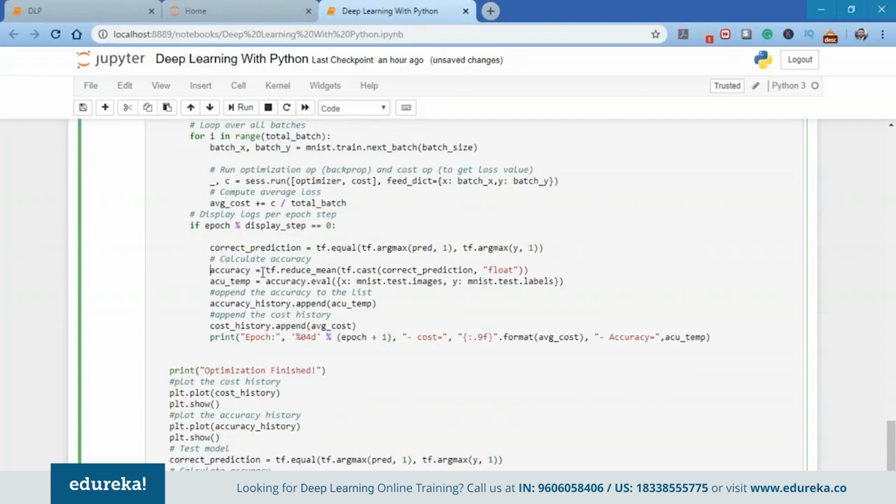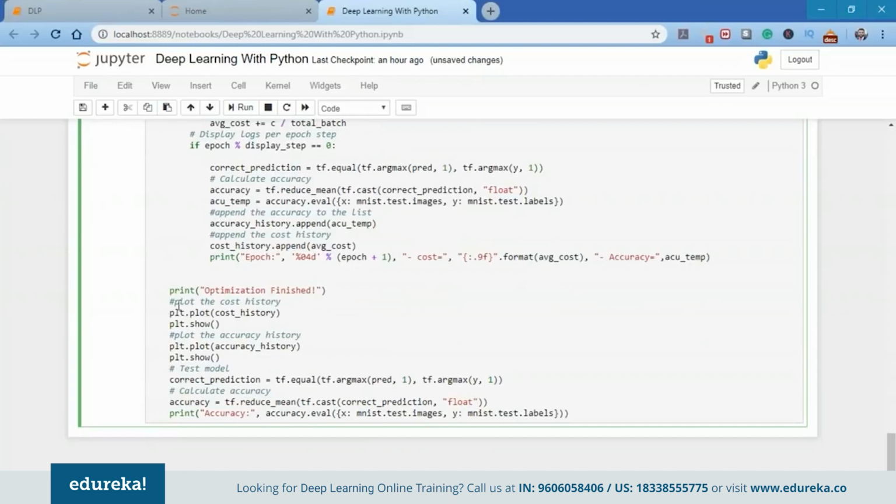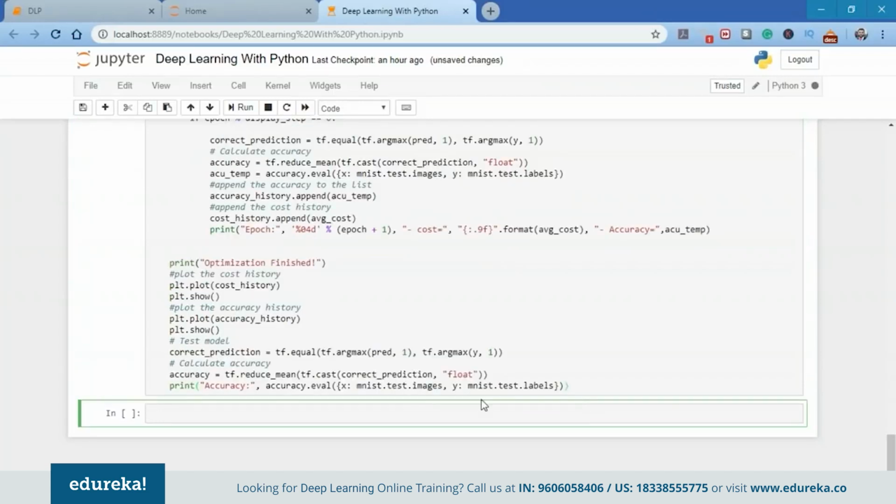So the accuracy will be tf.reduce_mean of the tf.cast of the correct prediction. What we're going to do is now append the accuracy to the list. And next we're going to append the cost to the list also. So as the final output, we get the accuracy and the cost, and we'll see how the accuracy increases while the cost decreases. And then again, we plot the cost history to have a look at what the cost looks like and what the accuracy looks like. So let me run this code.